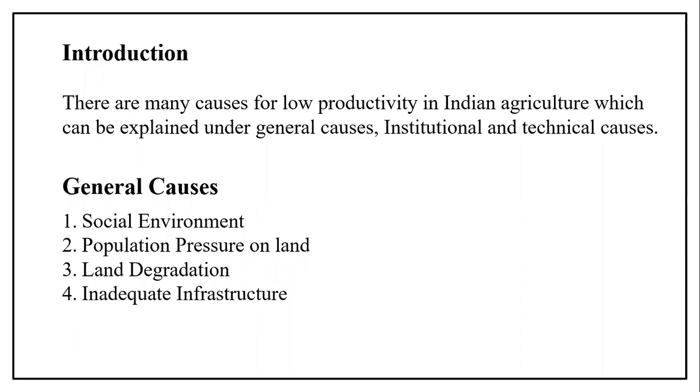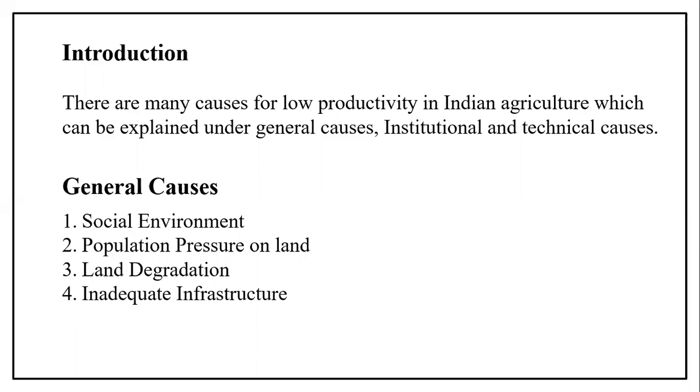Try to remember the importance of the agriculture sector, because 70% of the population in the Indian economy depends only on the agriculture sector. It contributes to national income and employment opportunities, because in rural areas a high proportion of the population is engaged only in the agriculture sector. Then it provides the raw materials and the market for industrial products. You can remember that capital formation also takes place, and with that we can provide food security and reduce poverty.